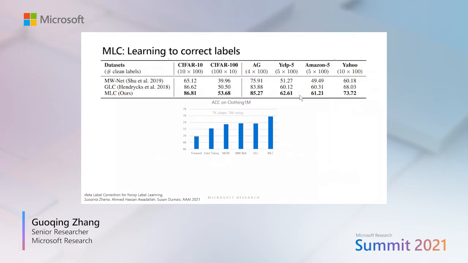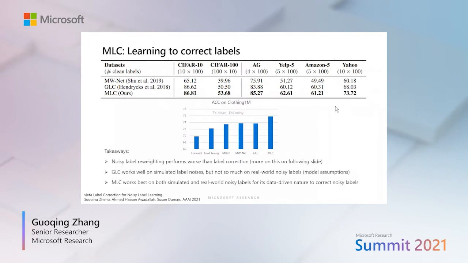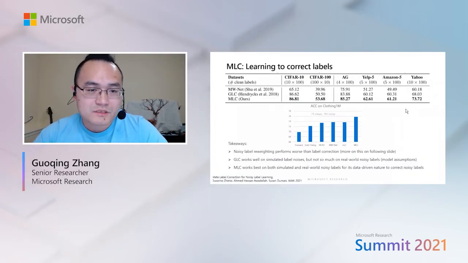We conduct experiments over different datasets, including both text classification and image recognition. Across this broad set of datasets, we compare with two classic methods. One also uses meta-learning to assign different weights or importance to the examples in the weak set. The other leverages label correction, but is based on estimating the label corruption matrix from the two sets of data. And you can see that with the proposed data-driven approach, our method is able to achieve better performance in terms of leveraging weak supervision to improve task performance.